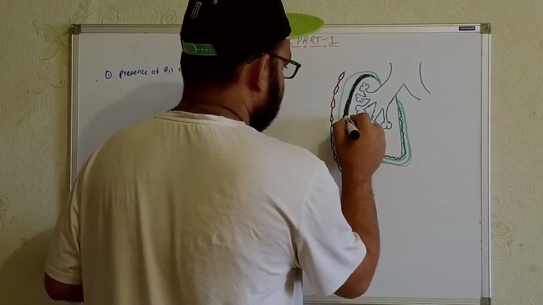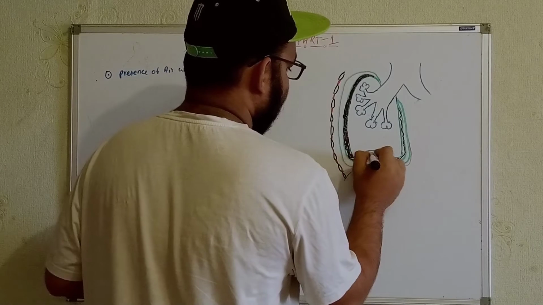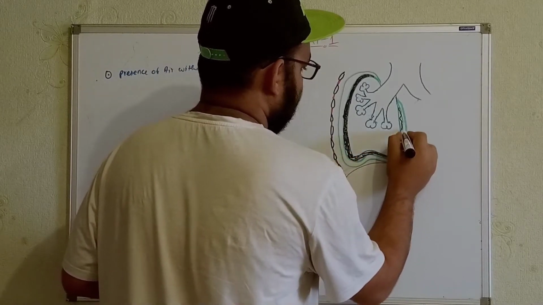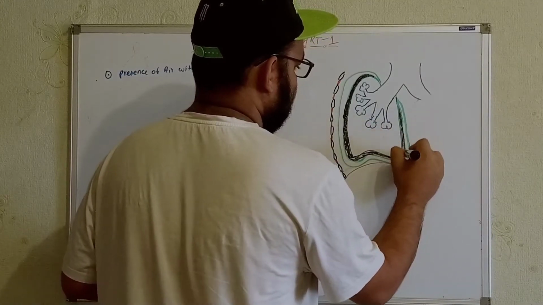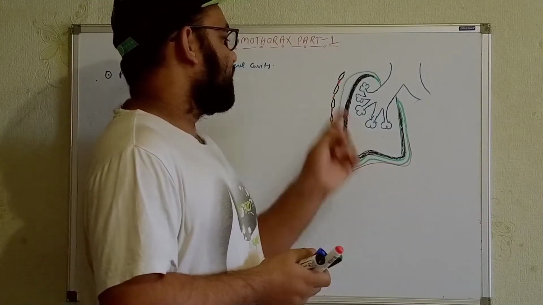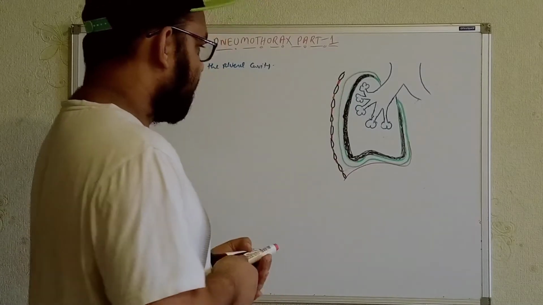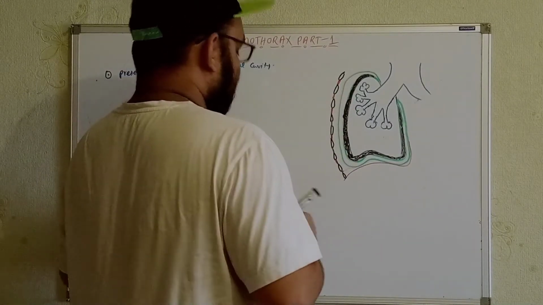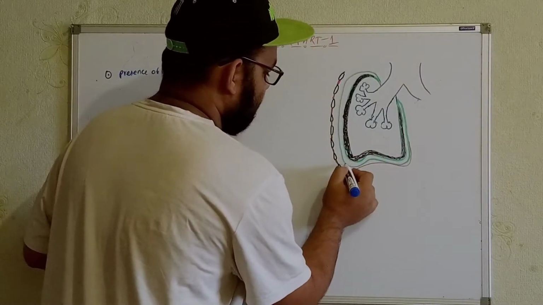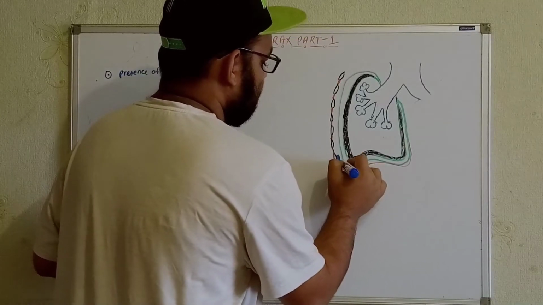The visceral pleura has the tendency to get stuck with the lung parenchyma, and the parietal pleural layer has the tendency to get stuck with the chest wall, the chest cavity.